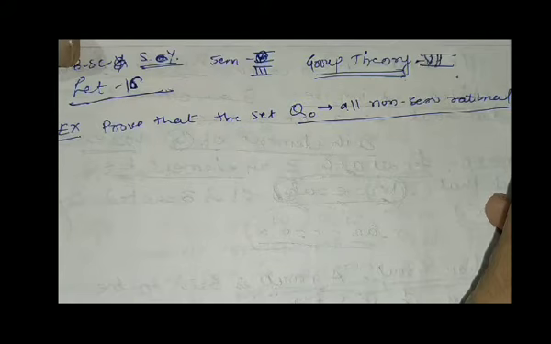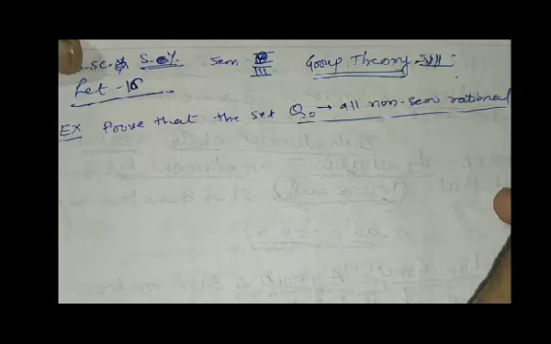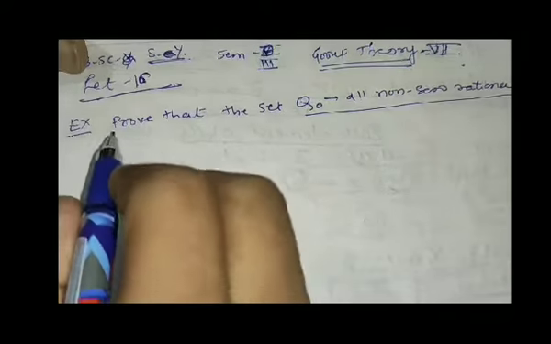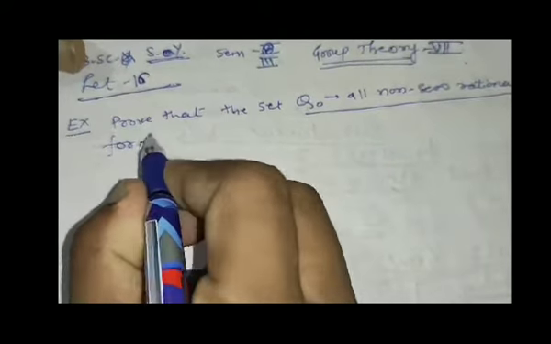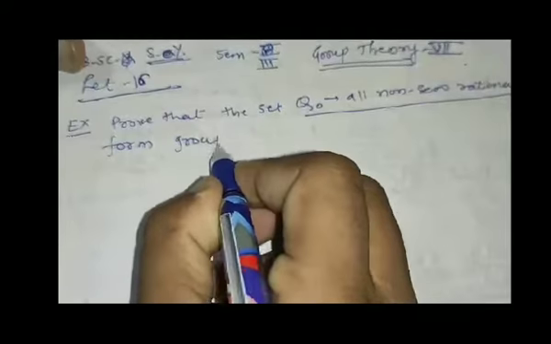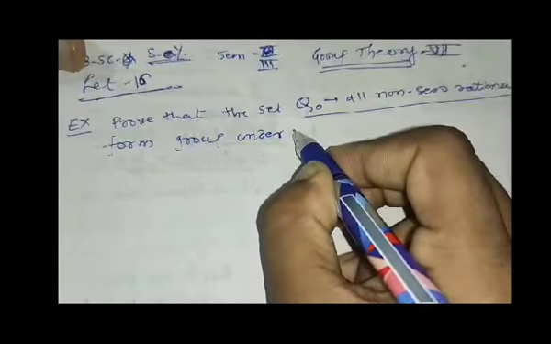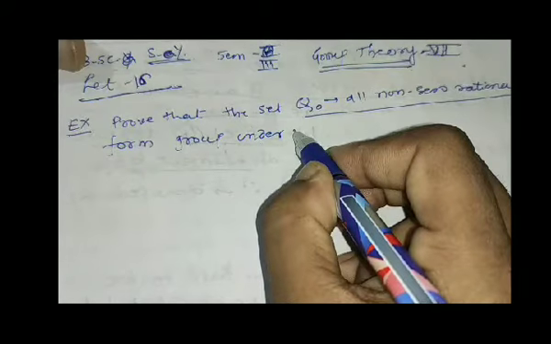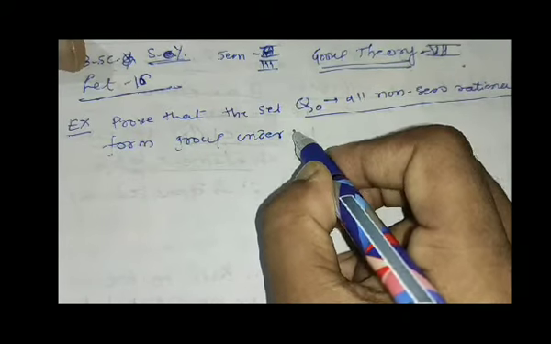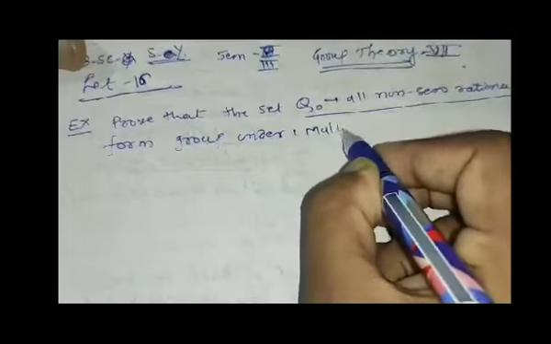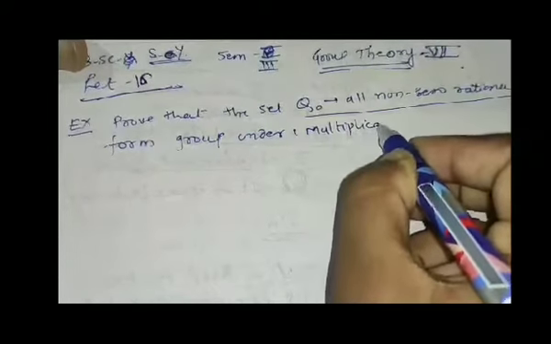Non-zero rational numbers form a group under the operation of multiplication. That means the binary operation is multiplication.